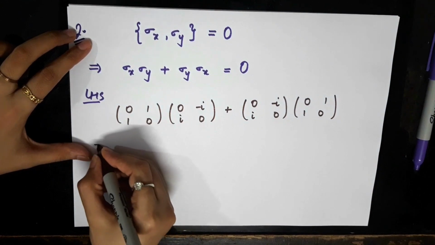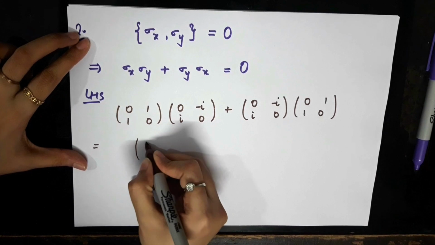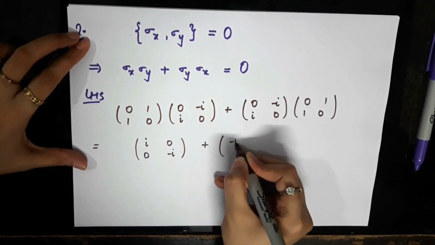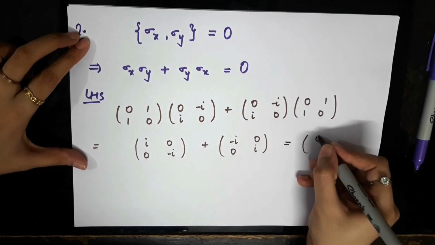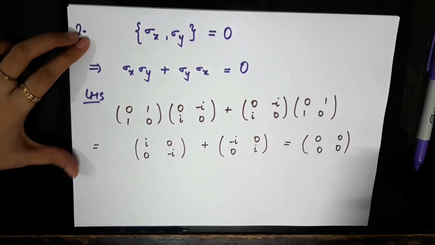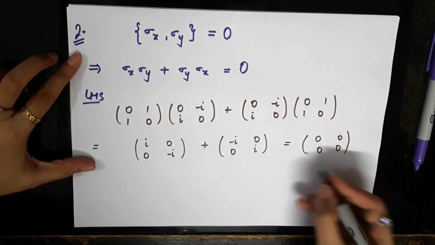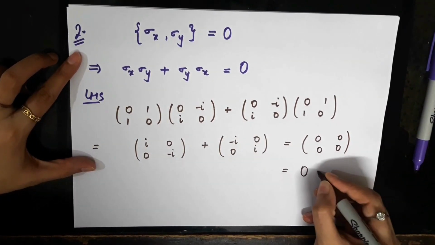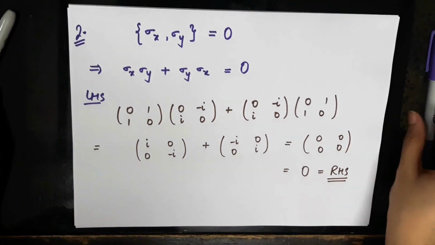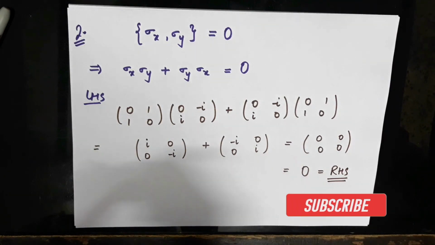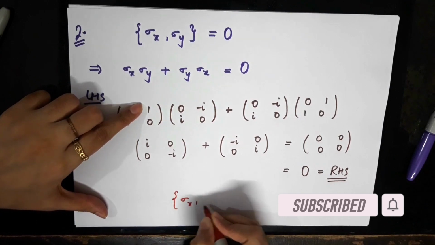and if you multiply using the usual matrix multiplication rules, you get here, and that, as you can see, adds to a 0 matrix, a matrix all of whose entries are 0. This is the 0 matrix and this is your RHS. So what we see from this discussion is that the anti-commutator of the Pauli matrices sigma x and sigma y is equal to 0.